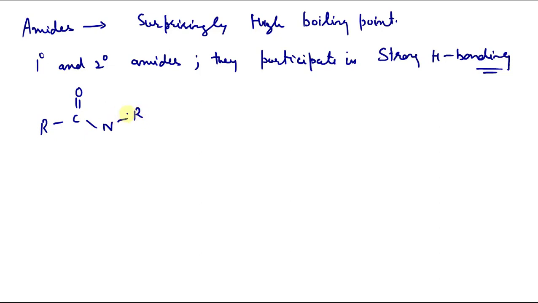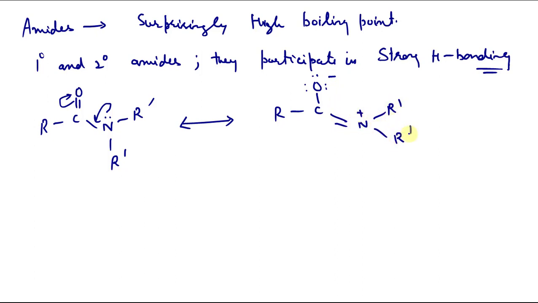So it is some tertiary amide. I have just chosen one structure. If we write its resonating structures, we can have its dipolar resonance, which leads to a dipole, with a negative oxygen, a double bond, and a positive nitrogen with R' R'. So these are dipolar resonance structures in amides. Because of this, there is a negative charge on oxygen and a partial positive charge on nitrogen. You can see this dipolar structure.